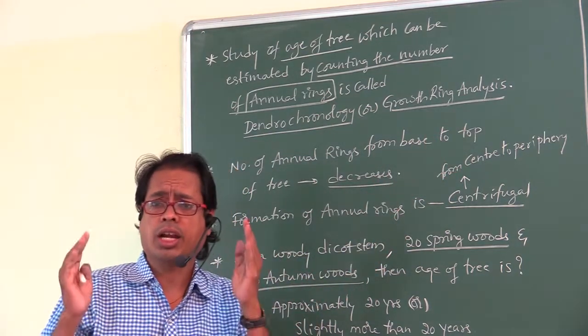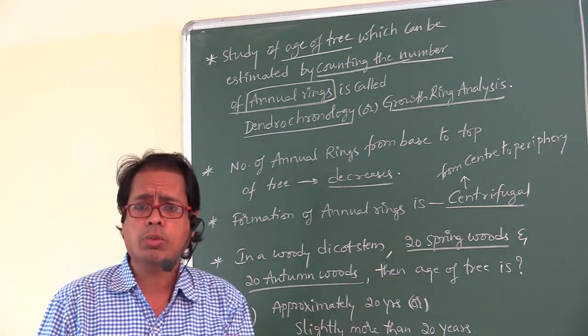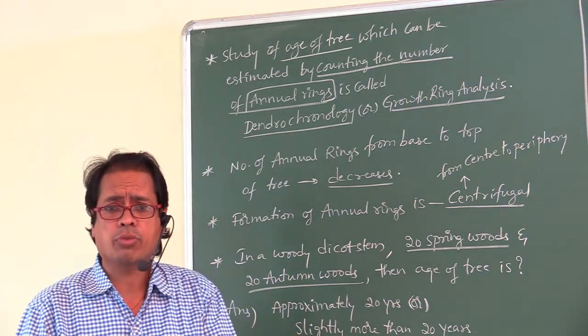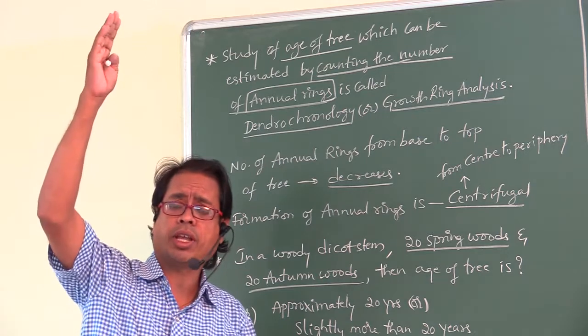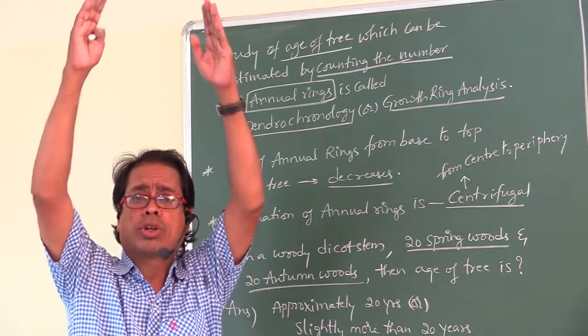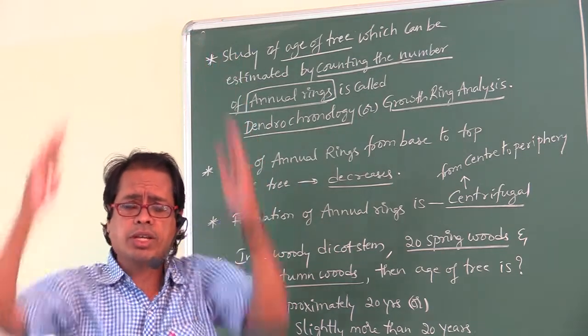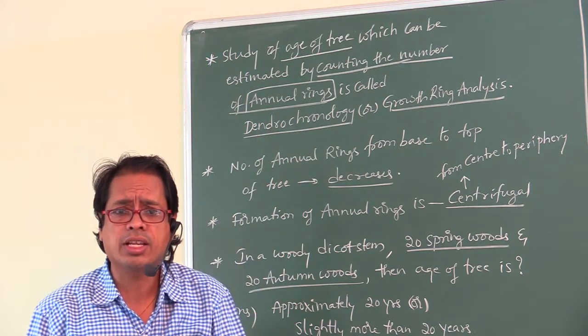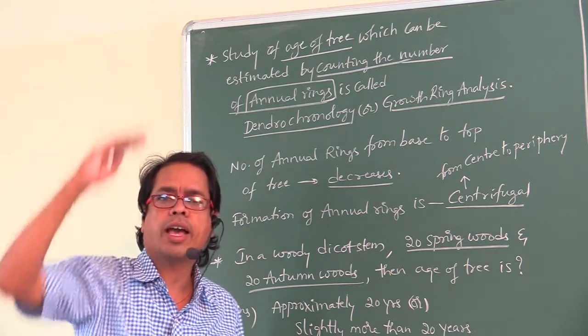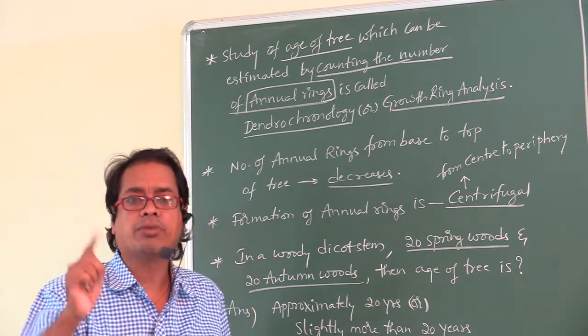If we observe the tree trunk, at the bottom of the tree it's somewhat bigger in size. As the stem goes upwards, it is broad at the base and narrow towards the tip, isn't it? So more annual rings are at the base of the tree, and fewer annual rings are present at the tip of the tree.